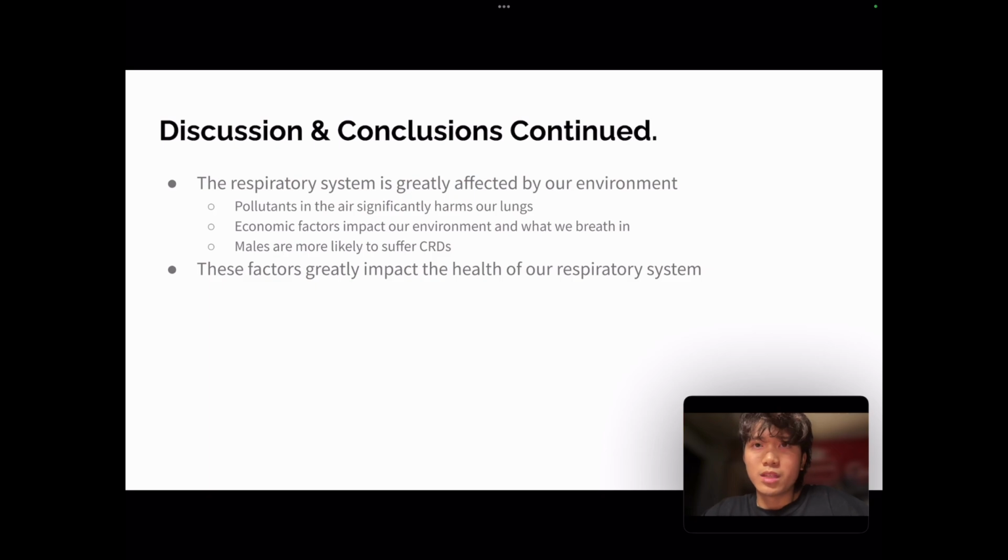And so these results tell us that the respiratory system is greatly affected by our environment, where pollutants in the air significantly harm our lungs, and economic factors impact our environment and what we breathe in, and also shows that males are more likely to suffer from CRDs. And these relate to the stuff we learn in class, because these are the types of things that impact the health of our respiratory system.